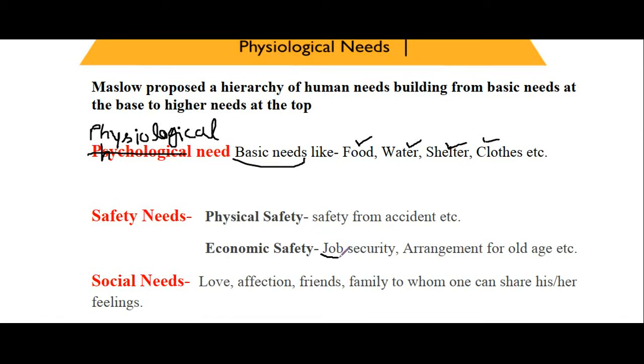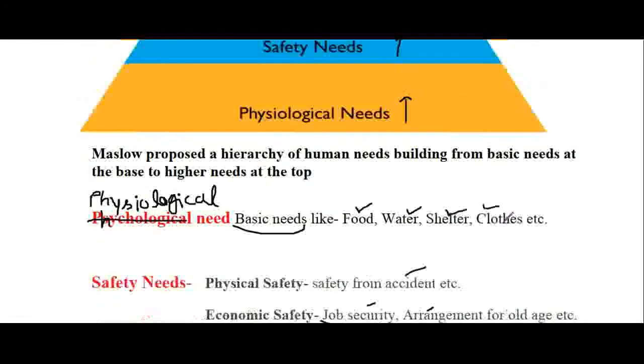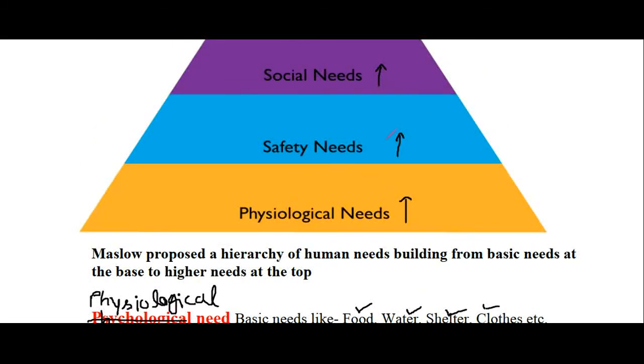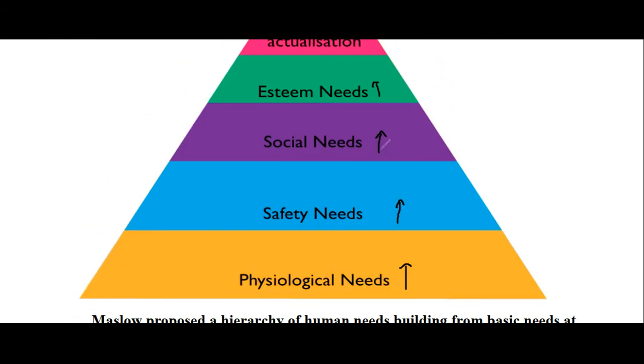Here job security means a secured permanent job. Everyone wants a permanent job. And arrangement for old age means arrangements like life insurance, pension scheme, gratuity scheme, or investment for the future. This all comes under arrangement for old age. So these two things come under economic safety, and physical safety includes accidental safety or health safety, etc. So after fulfillment of safety need, that person moves towards social need.